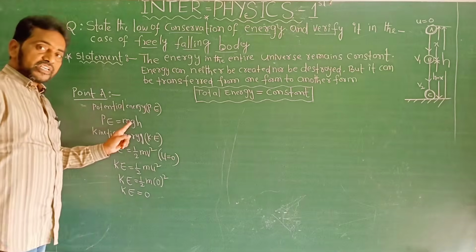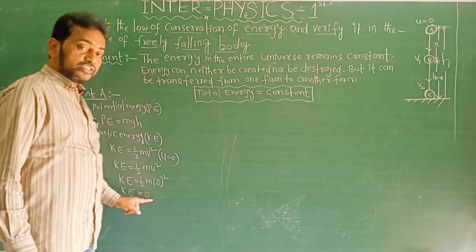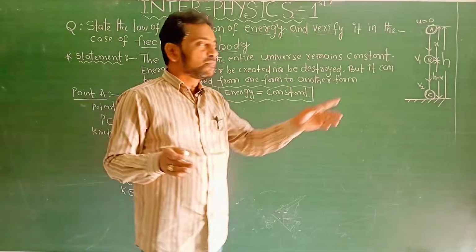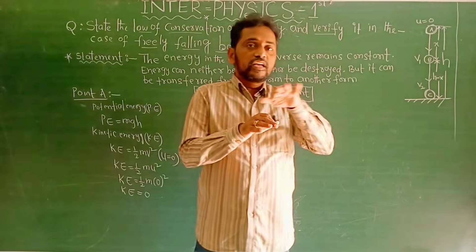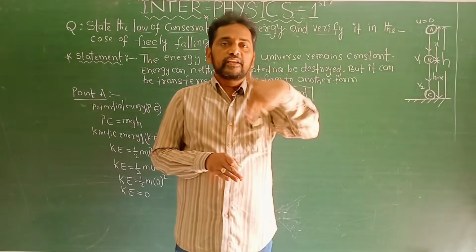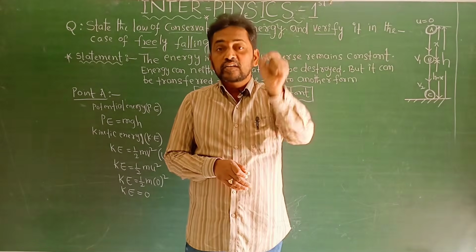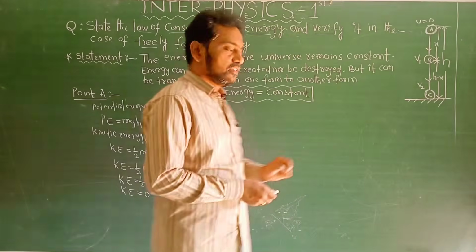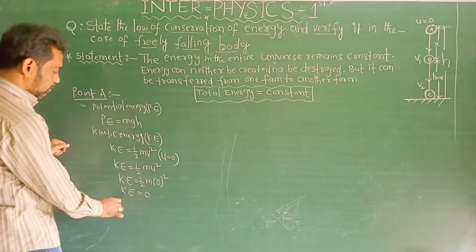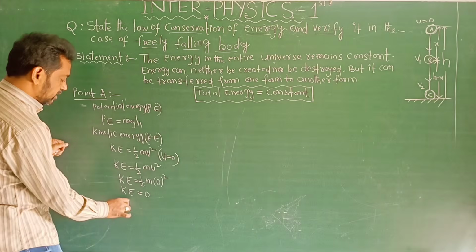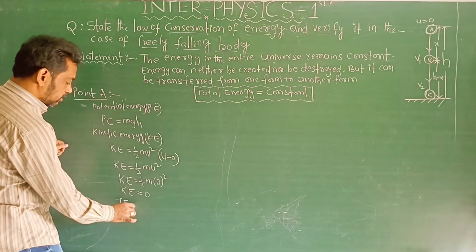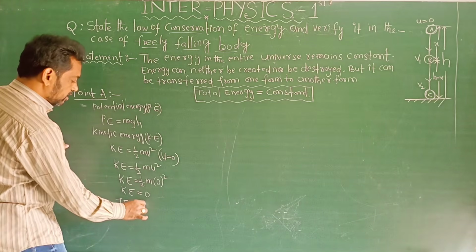PE is equal to mgh. KE is equal to 0. Now I want the total energy at point A. So the energy here is mechanically converted to kinetic and potential energy. Total energy is equal to potential energy plus kinetic energy. So here TE means total energy, A means at point A. Total energy at point A is PE plus KE.